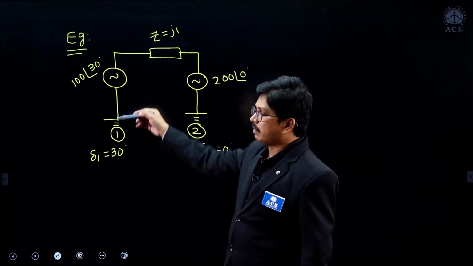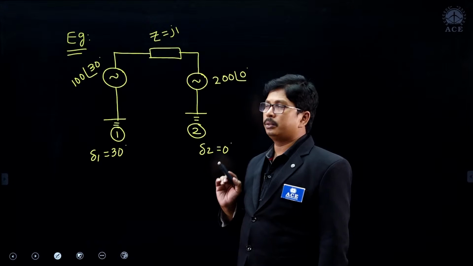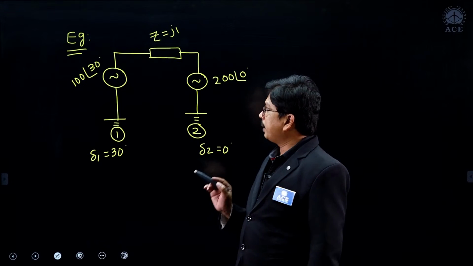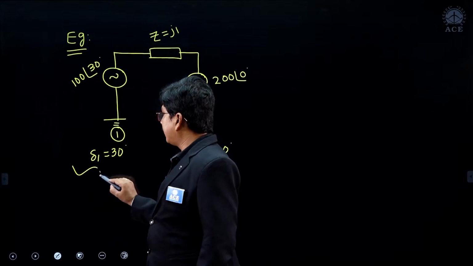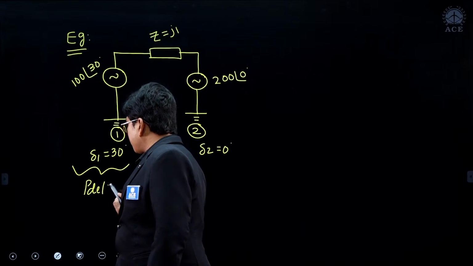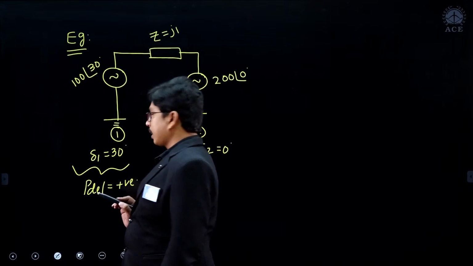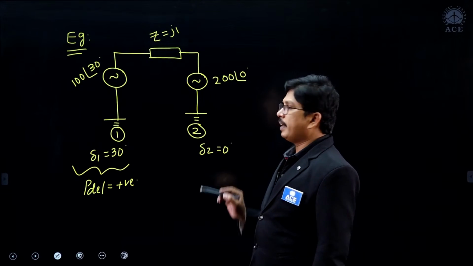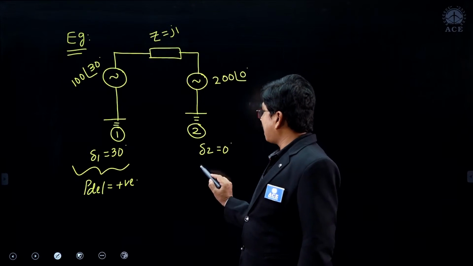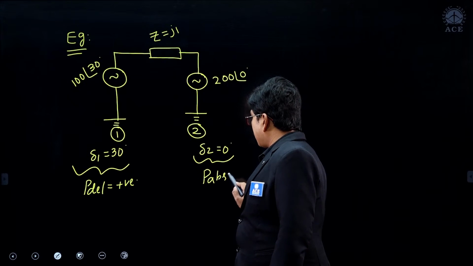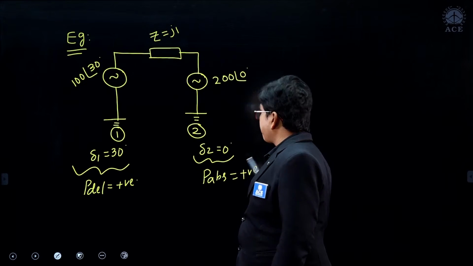So here delta 1 is more than delta 2, so we can say machine 1 delivers the active power, some positive value of active power. Whereas machine 2 is absorbing some positive value of the active power.